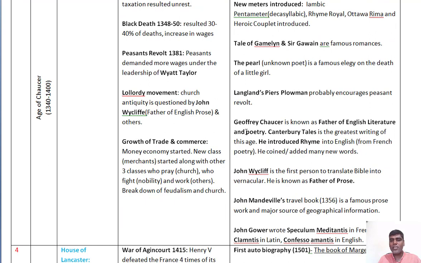And you know, Geoffrey Chaucer is the father of English literature, and he's the author of The Canterbury Tales. It's a great work, modeled on Boccaccio's Decameron, that is 100 stories, who wrote in the Italian language. Originally his plan was to write 124 stories, but he completed only nearly 24 stories.